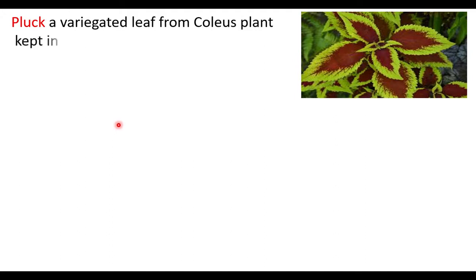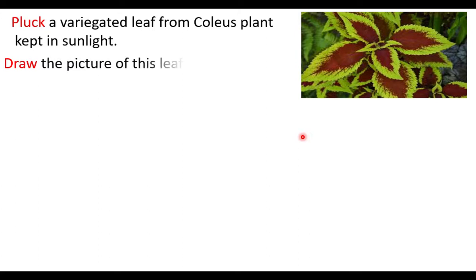This plant has variegated leaves. Why do we call this leaf variegated? Because it has different colors. Pluck a variegated leaf from a coleus plant kept in sunlight. This plant is already kept in sunlight, and from the plant, a leaf is plucked.